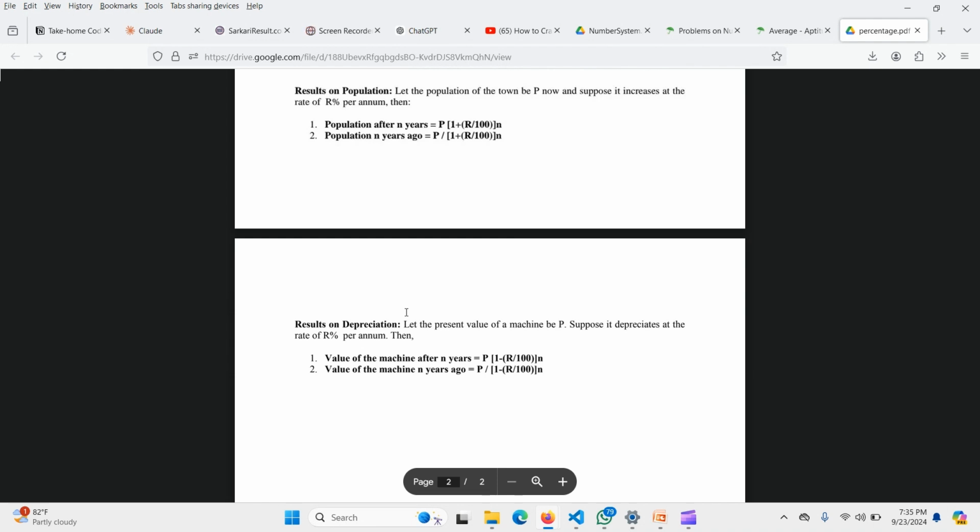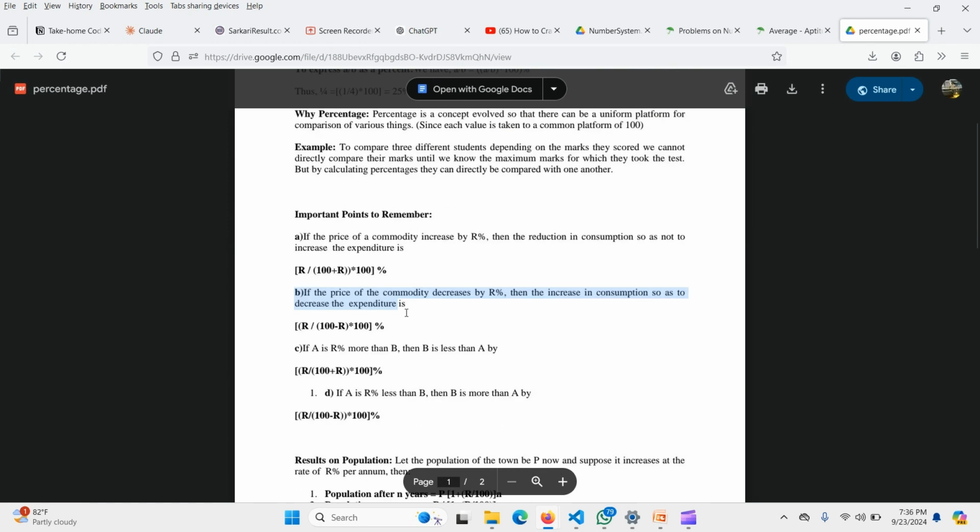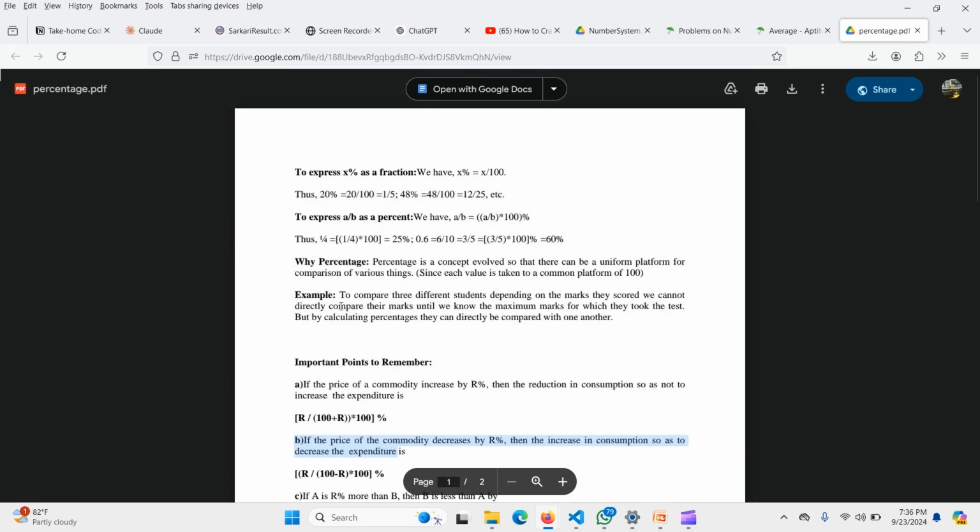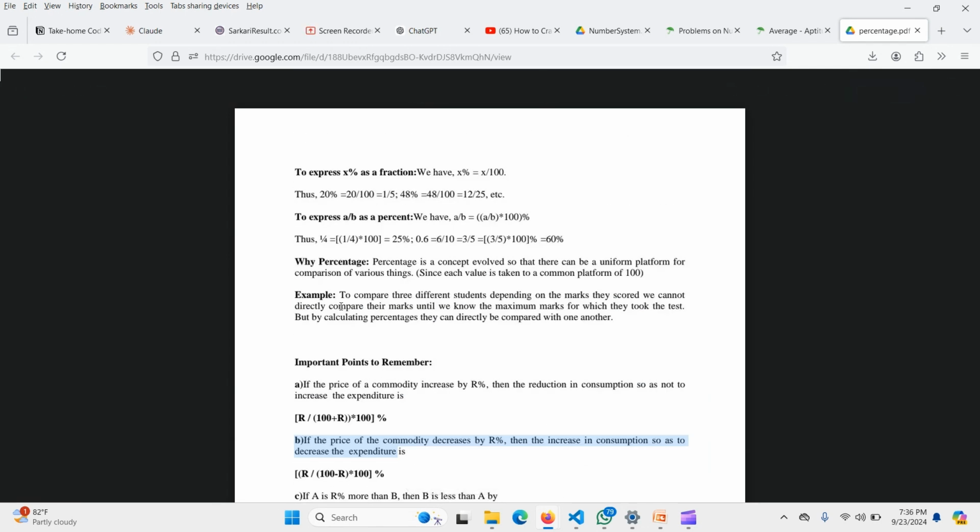In those, you have to find the value of the machine after n years, or the value of the machine n years ago. I have added only the shortcuts, and these are the shortcuts used in percentage tricks. So that's about the tricks. I've added the sheet in the PPT.